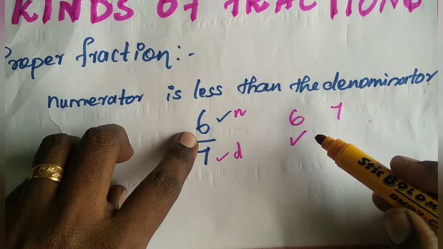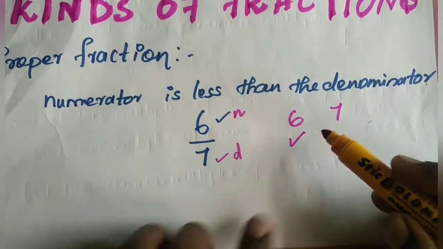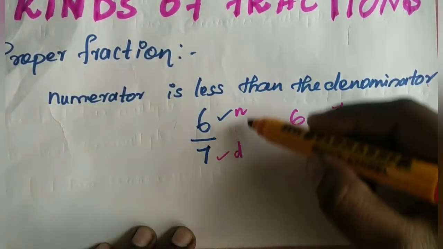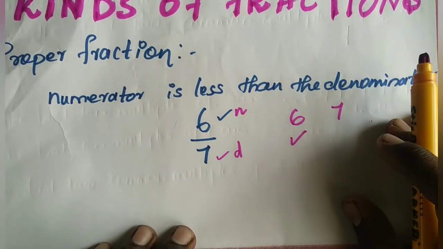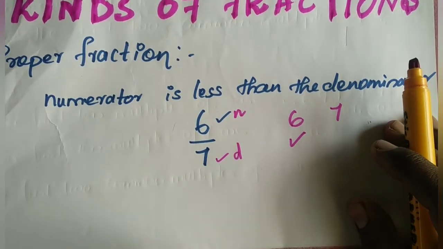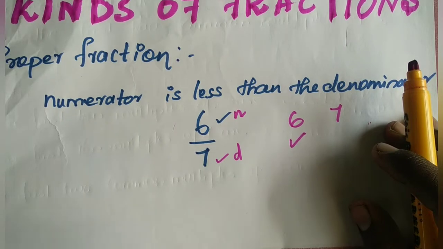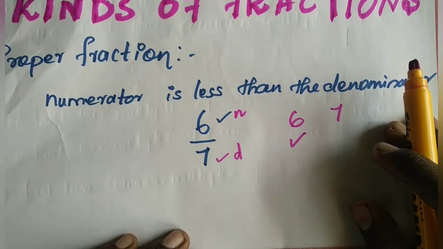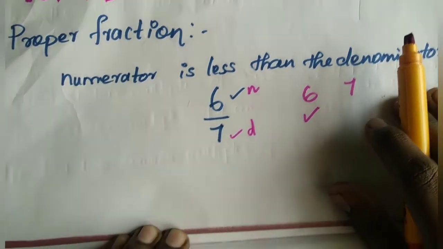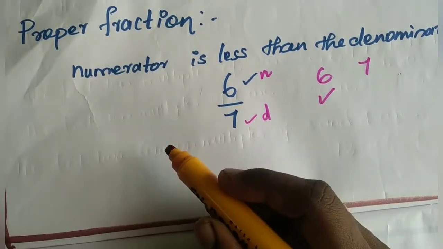So, numerator is less than denominator. So, we can call this fraction a proper fraction. Okay. For the exam point of view, if the question is like this, write one example of proper fraction. What is the answer? You should select a number. First, you should write a number.